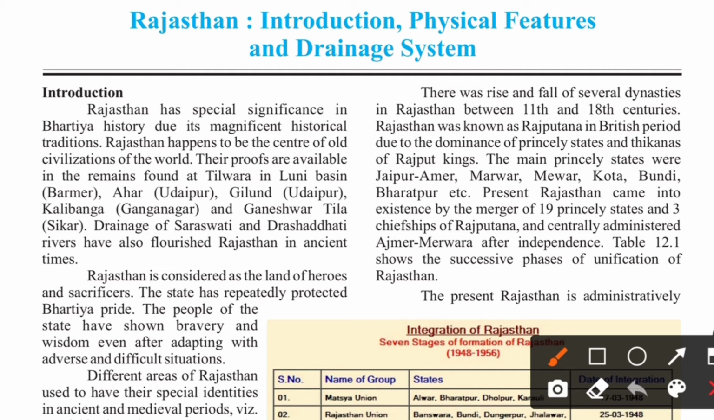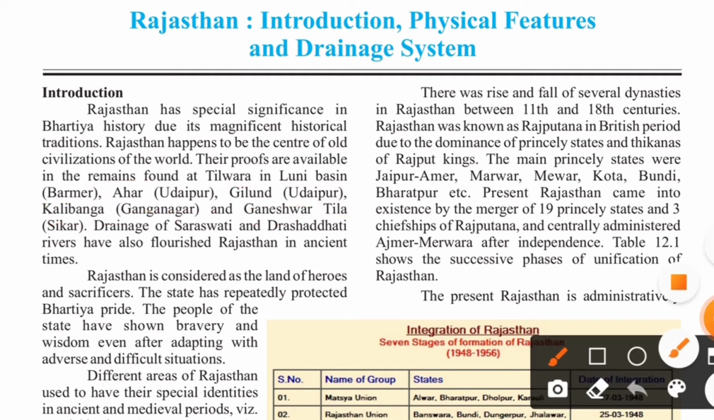It says that Rajasthan has a special significance in Bharatiya history due to its magnificent historical traditions. Rajasthan happens to be the center of old civilizations of the world. Their proofs are available in the remains which are found, now see, this is important where the remains are found. That is Tilwara in Luni Basin. They may ask you where Tilwara is. Luni Basin, Barmer; Ahar is in Udaipur, and Gilund is in Udaipur; Kalibanga in Ganganagar; and Ganeshwar Tila is in Sikar. Okay, so this kind of questions are framed in the exam, so you have to be careful about these names and locations.